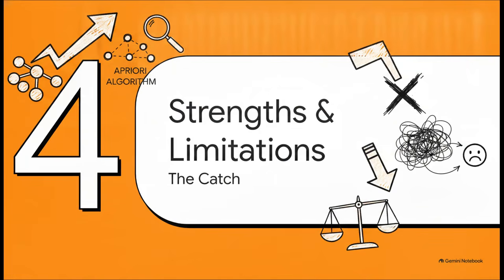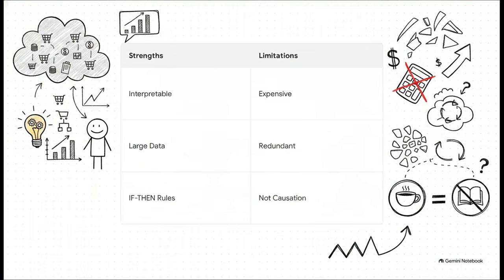But of course, there's always a catch, which brings us to Section 4, Strengths and Limitations. As amazing as this is, we have to honestly evaluate the reality of using it. Why is this technique so beloved by data scientists, but also where does it really struggle? When we weigh the pros and cons of this algorithm, a pretty clear picture emerges.